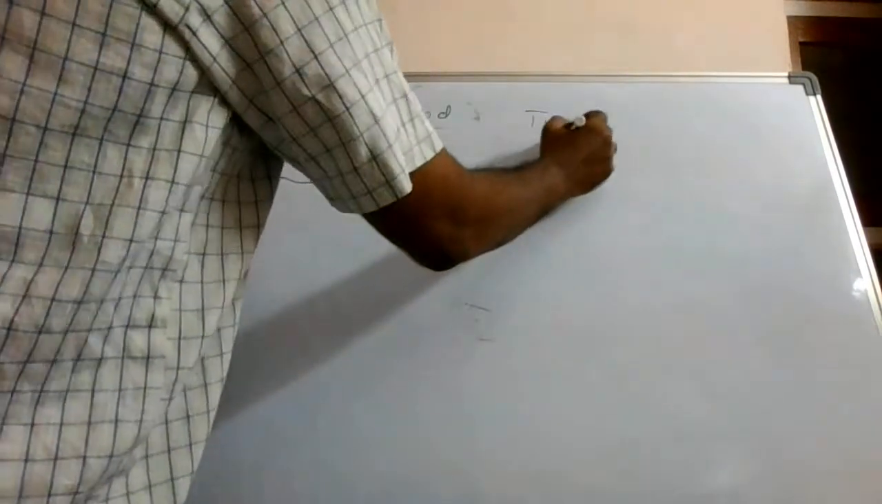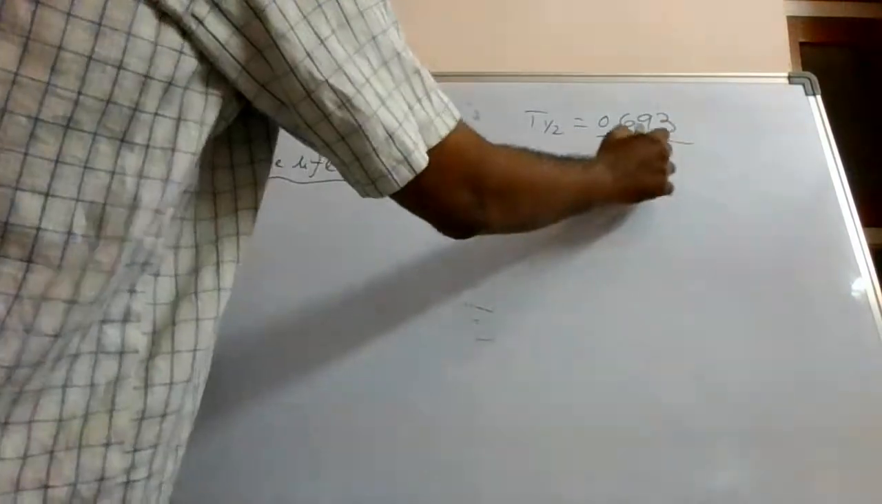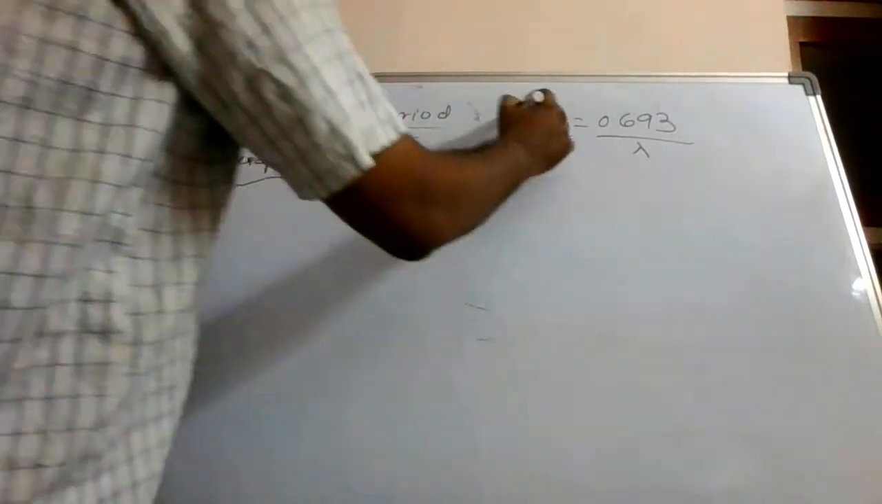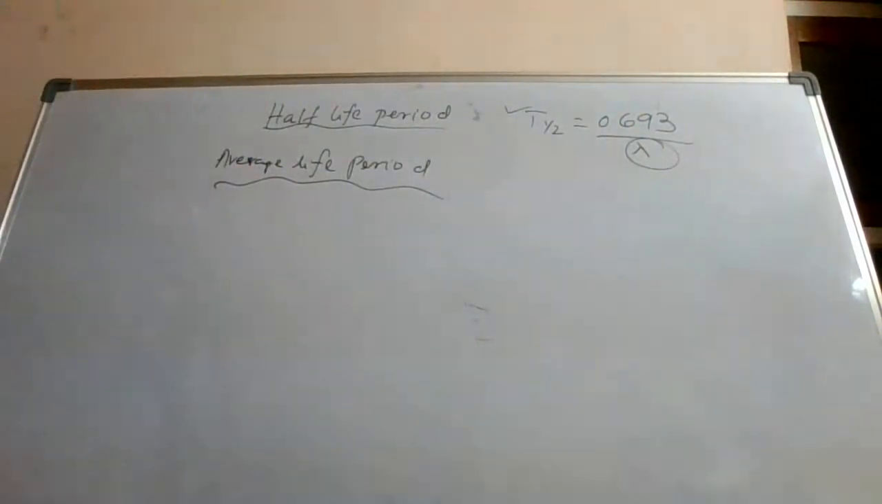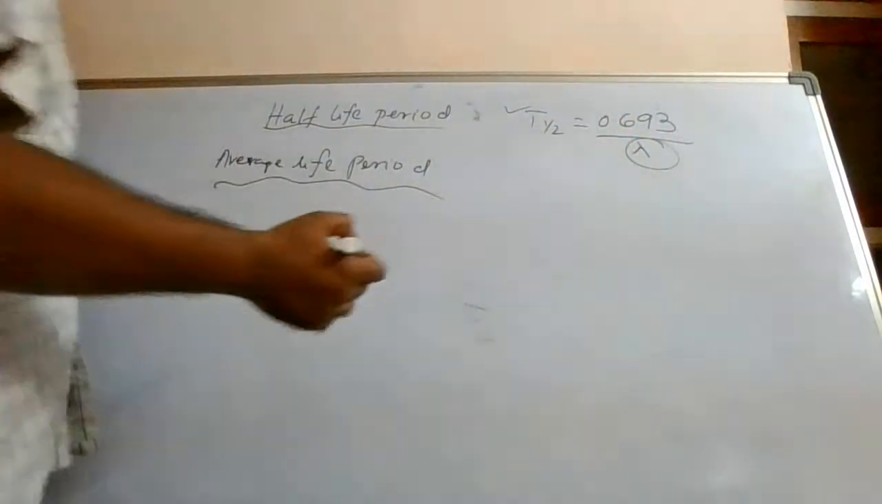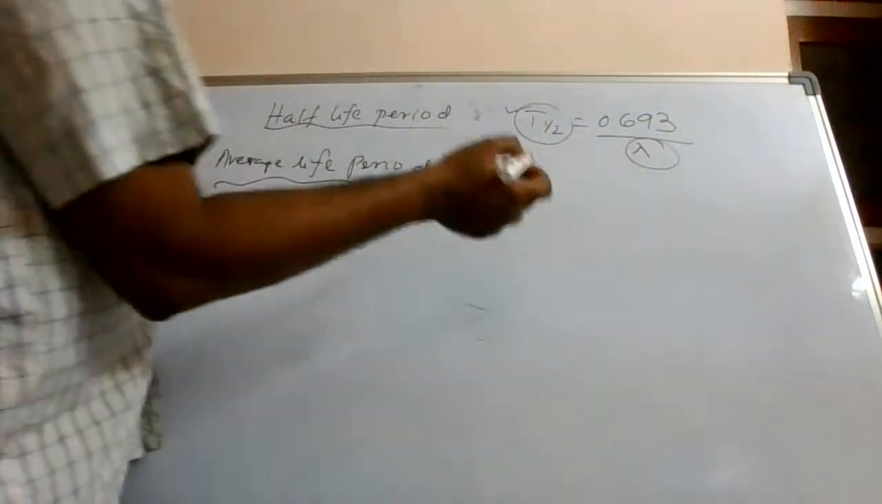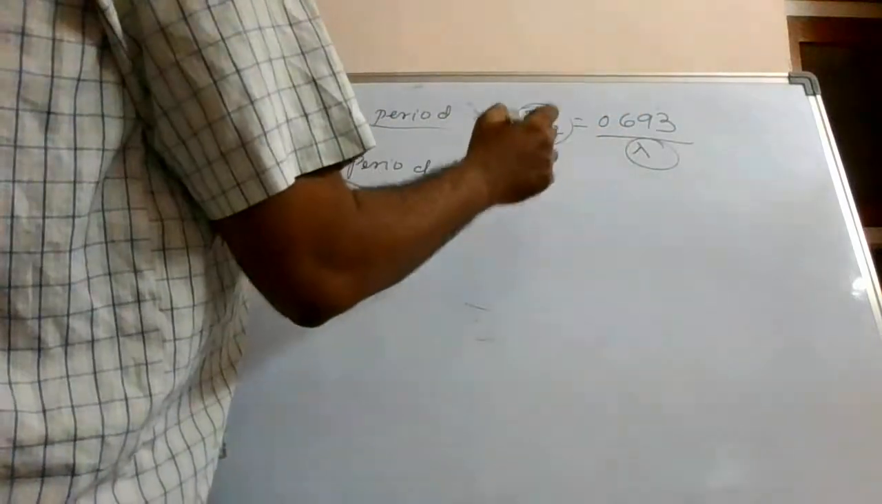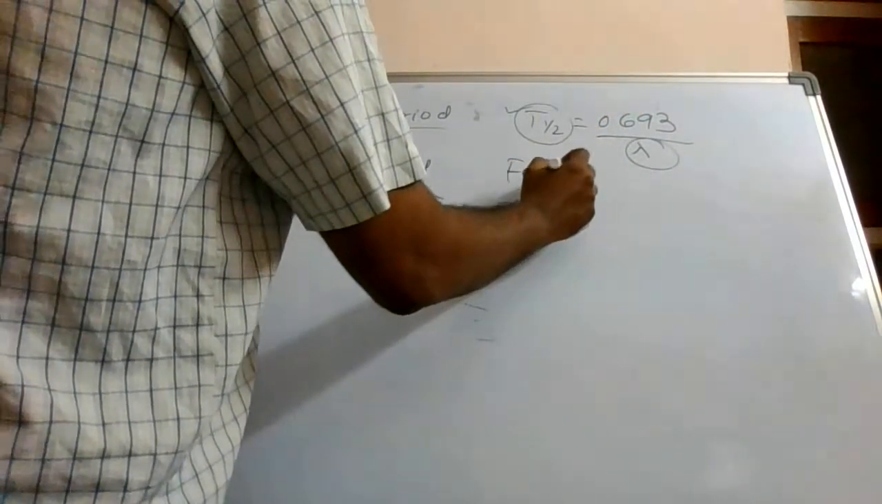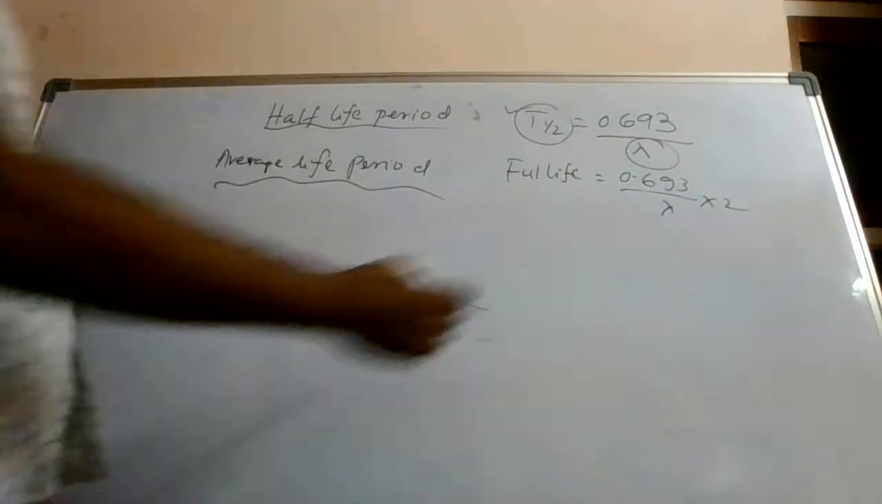Now tell me, half-life period, we have derived one expression T half is equal to 0.693 divided by lambda. That is, T half is dependent upon decay constant, and this decay constant is dependent upon the type of sample, uranium, plutonium, lead, etc. So does this mean that T half is 0.693 divided by lambda? That means full life will be how much? 0.693 into 2, isn't it? The answer is wrong.